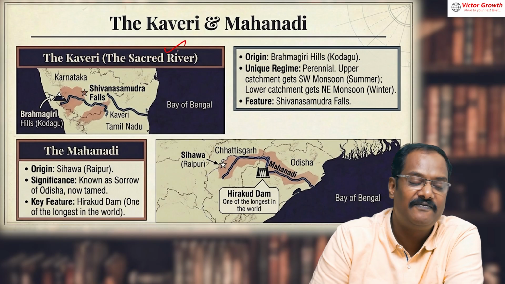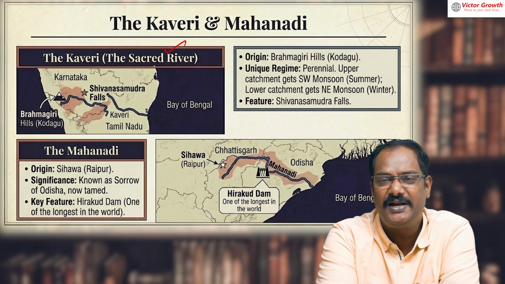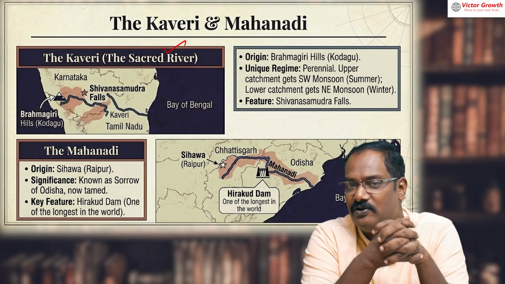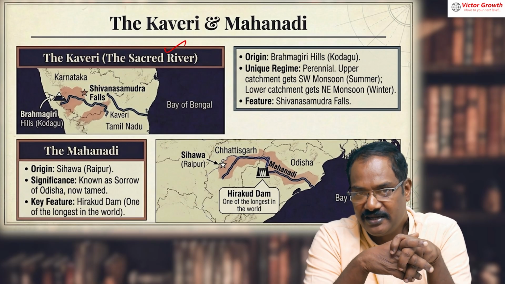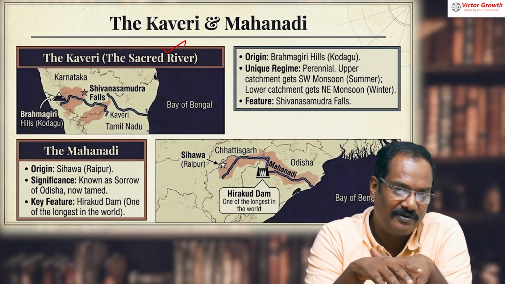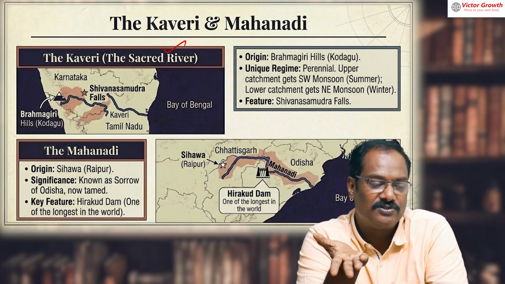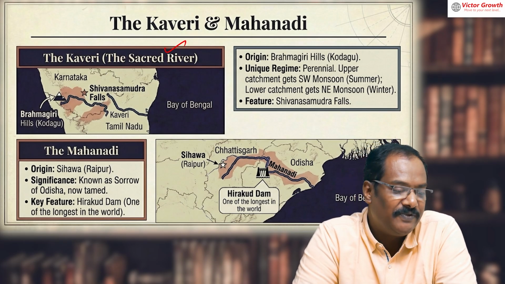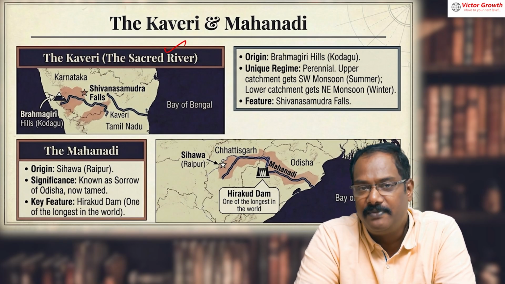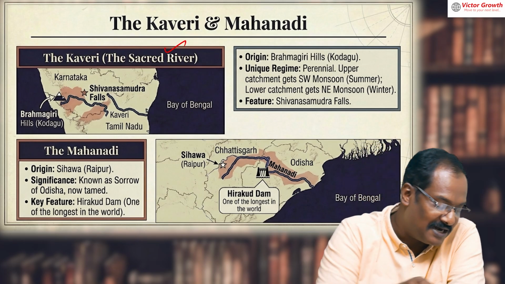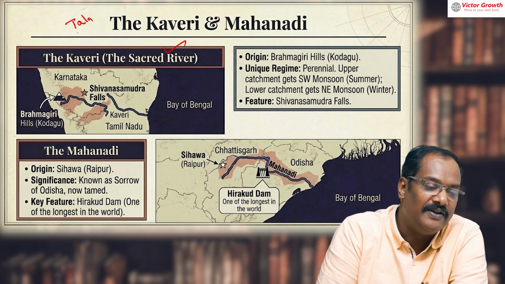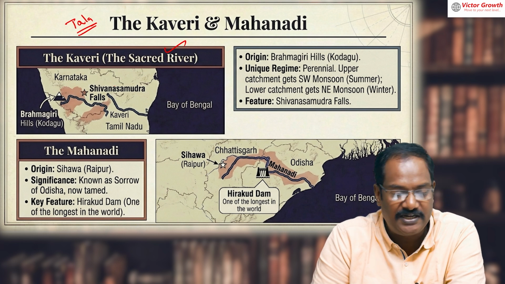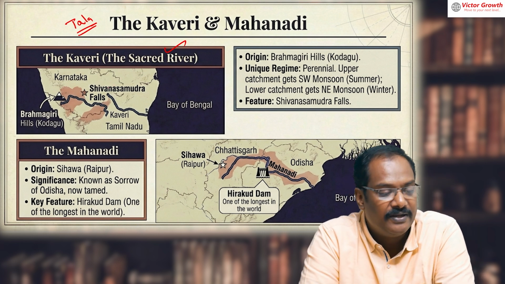Kaveri is a sacred river, they'll say, and the most utilized river, you can say. Every bit of water they'll utilize, because it is flowing through agriculture, the Kaveri Delta region, with a lot of agricultural activities. Sometimes Kaveri is also known by the name Dakshina Ganga. It starts from a place called Coorg Brahmagiri, known as Tala Kaveri. Please write down this word. It starts from the Coorg or Kodagu district in Karnataka.